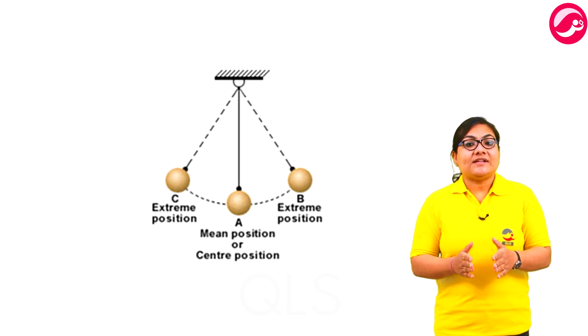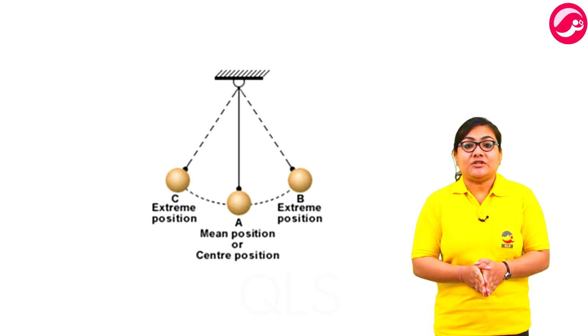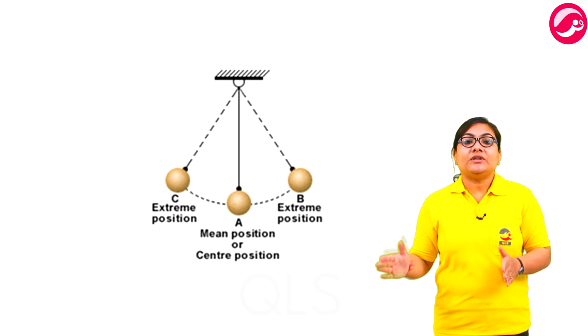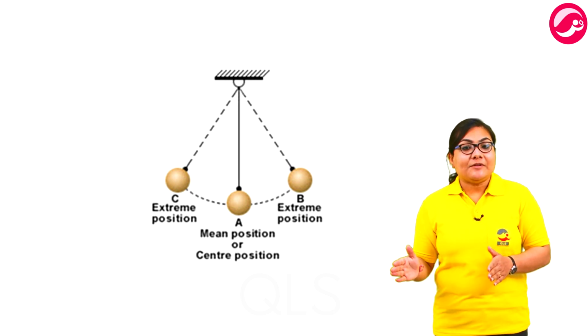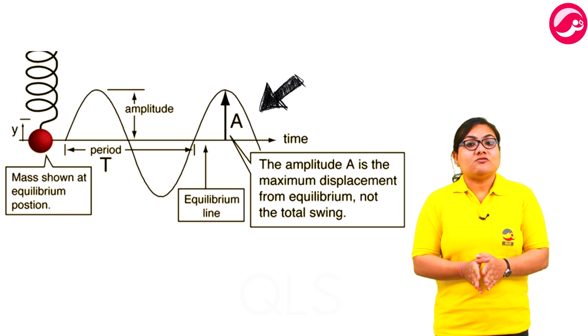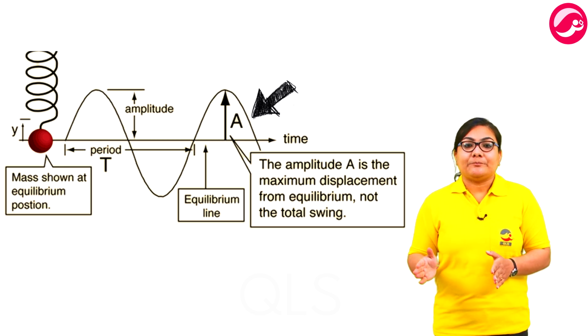Now, the position where it comes to a stop is called the mean position. The maximum displacement of the bob from the mean position during an oscillation is called the amplitude of the oscillation. In other words, amplitude is the distance from normal to the crest or a trough.